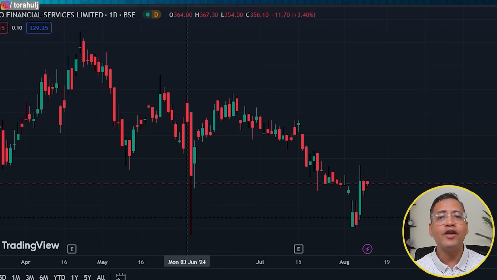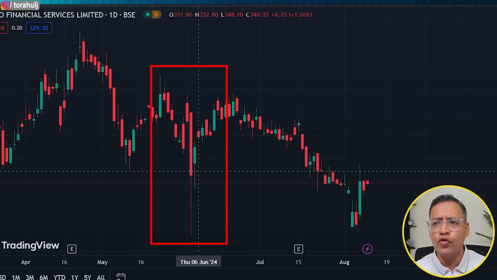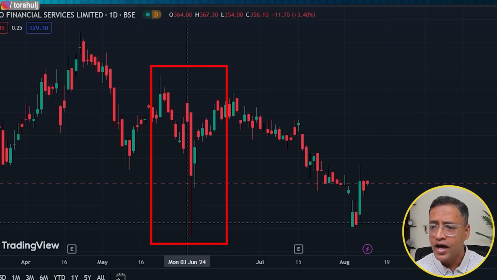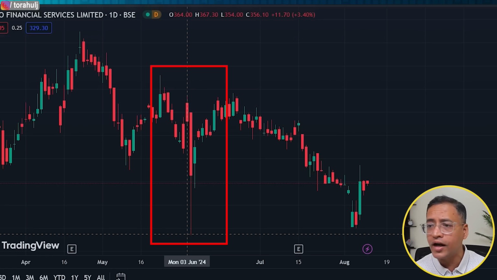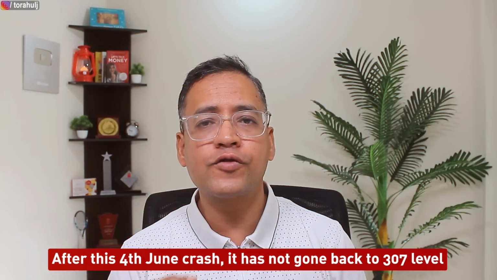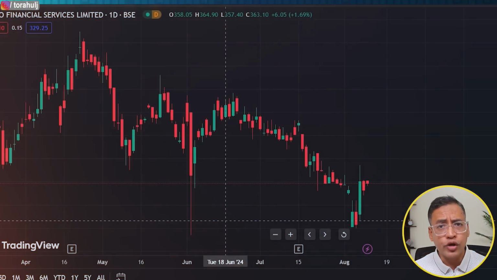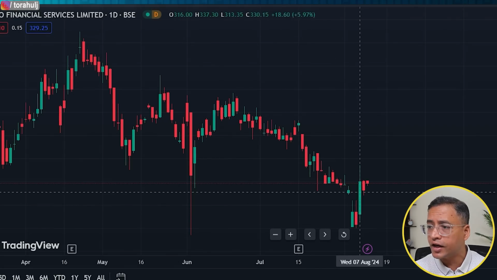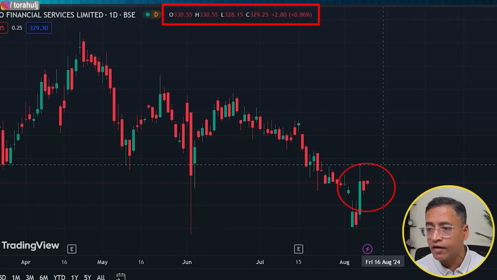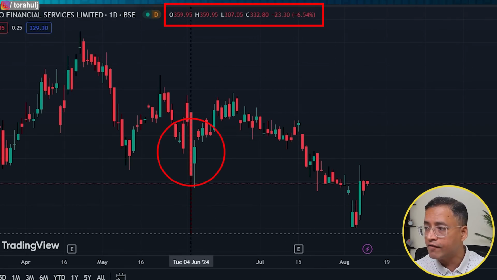Let me make it bigger, and you will see that the stock saw huge volatility during this particular day and fell to almost the 307 level. After this 4th of June crash, it has not gone back to 307 levels. So in my view, the potential downside I see right now is that it might go down from the 329 level to almost the 307 level maximum.